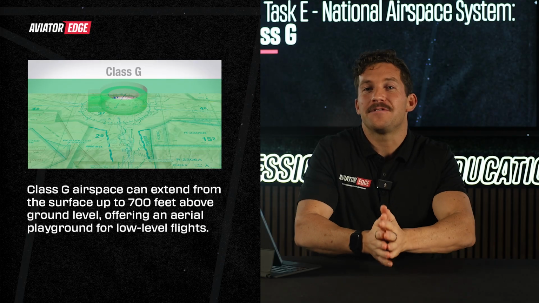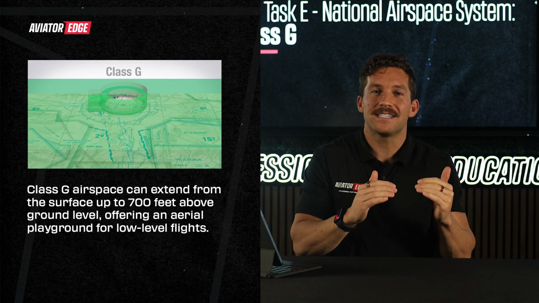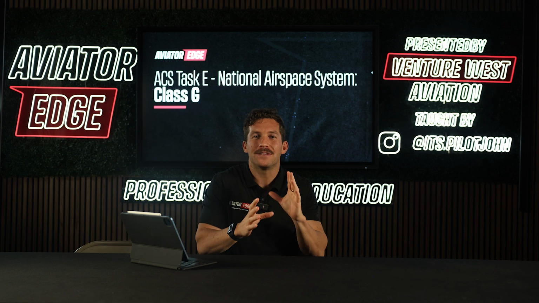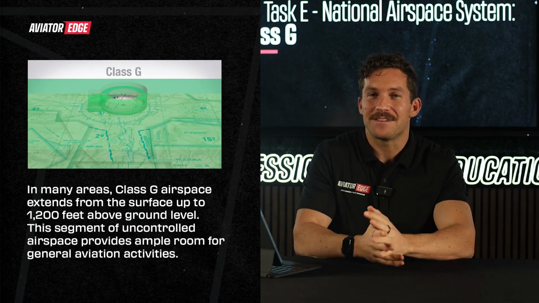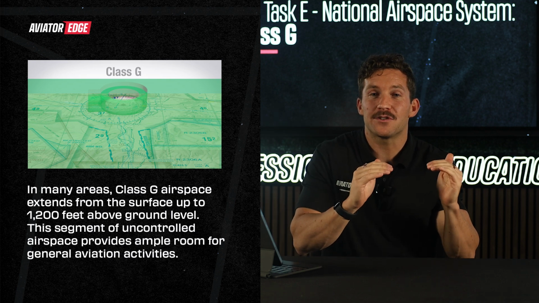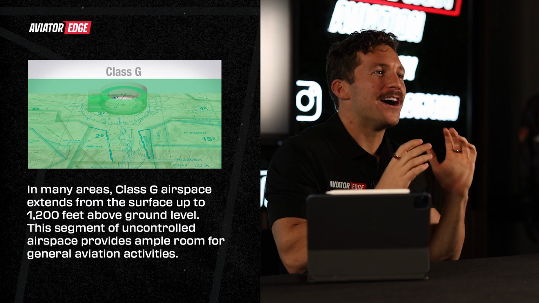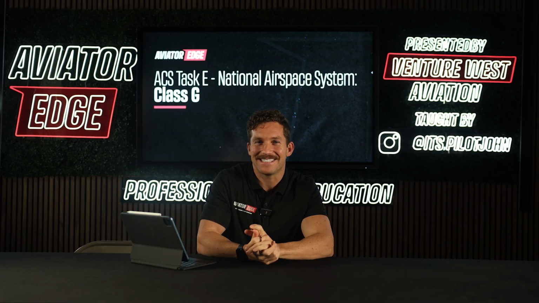Surface to 700 feet AGL. Class Golf airspace can extend from the surface up to 700 feet above ground level, offering an aerial playground for low-level flights. Surface to 1,200 feet AGL. In many areas, Class Golf airspace extends from the surface up to 1,200 feet above ground level. This segment of uncontrolled airspace provides ample room for general aviation activities.